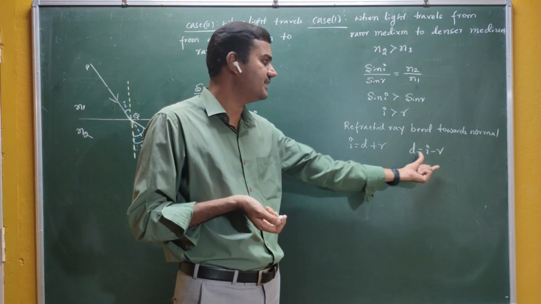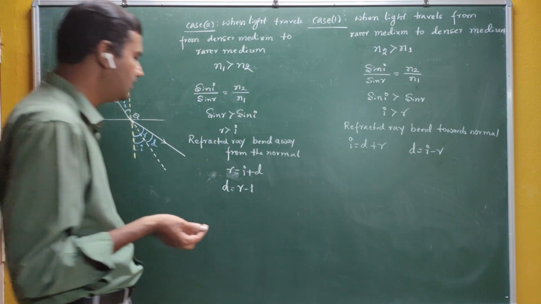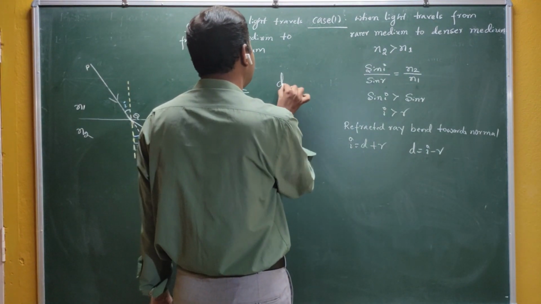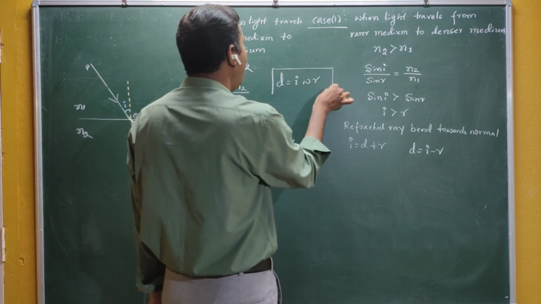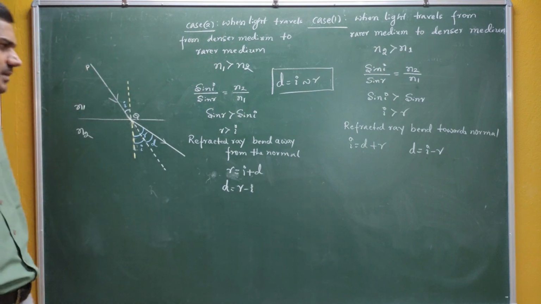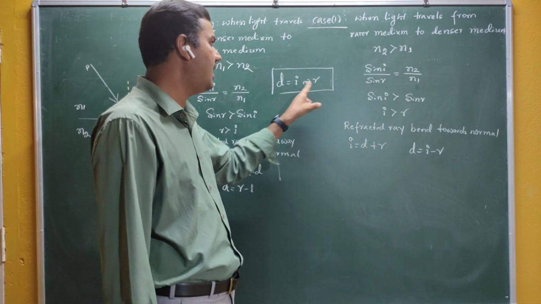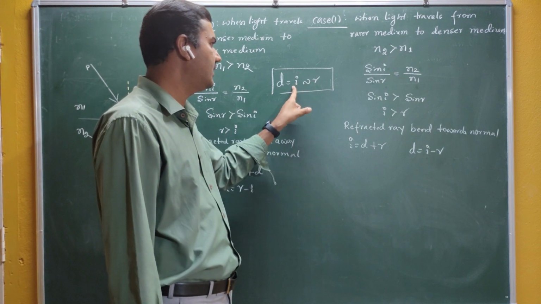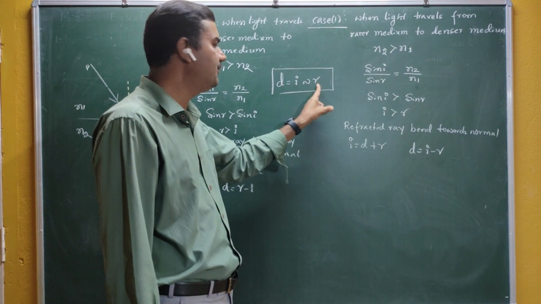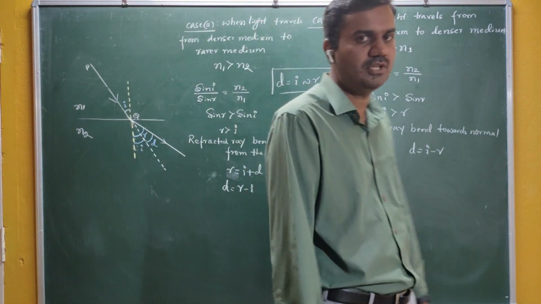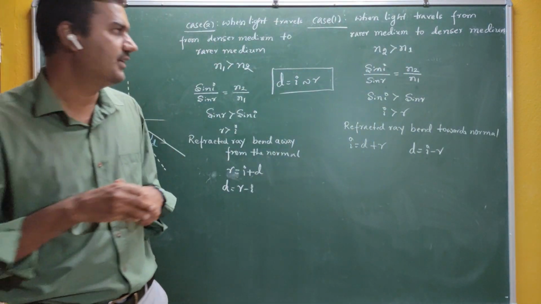If it moves from rarer to denser, then D is I minus R. If it moves from denser to rarer, then D is equal to R minus I. In general, D is equal to the difference of I and R. What is meant by difference? Whichever is greater, you just subtract from it: I minus R or R minus I. We are interested in the angles here. So the angle of deviation is the difference between the angle of incidence and the angle of refraction.